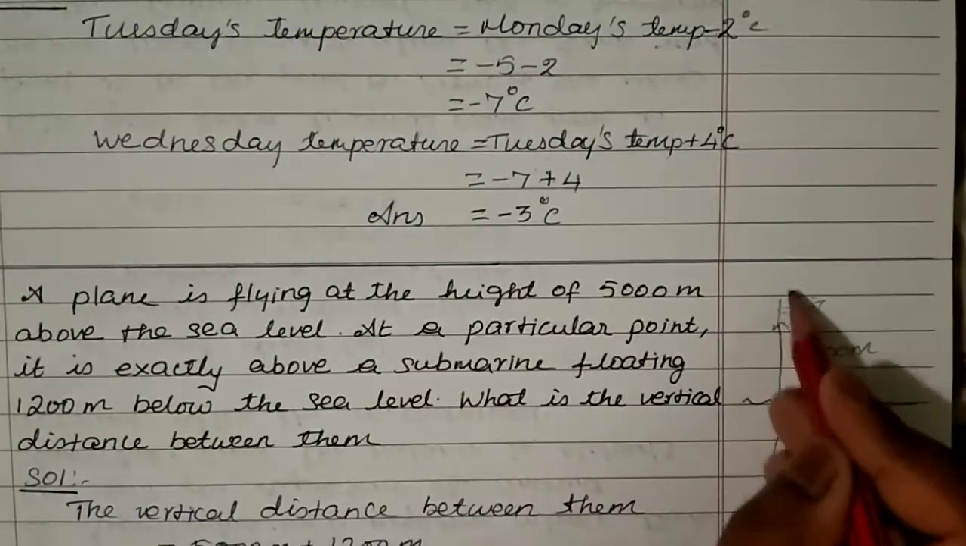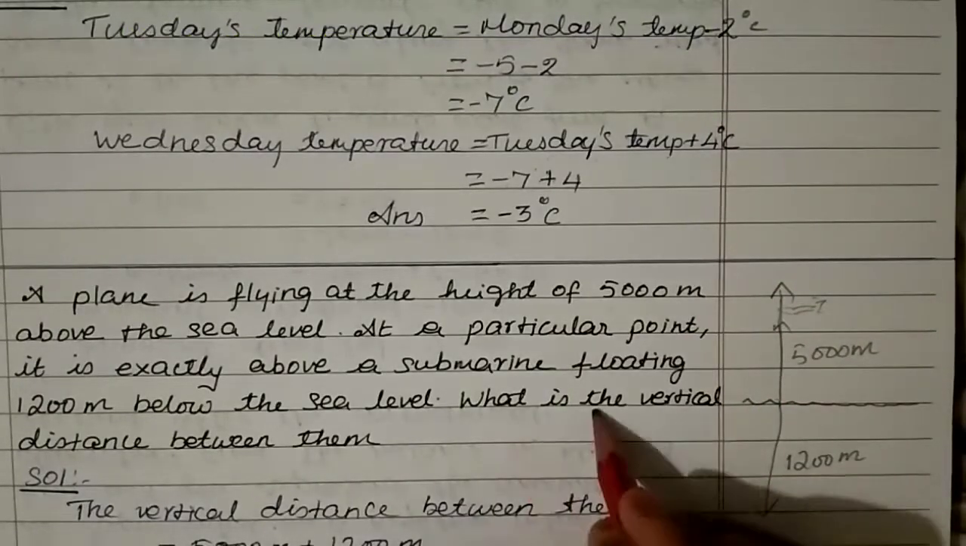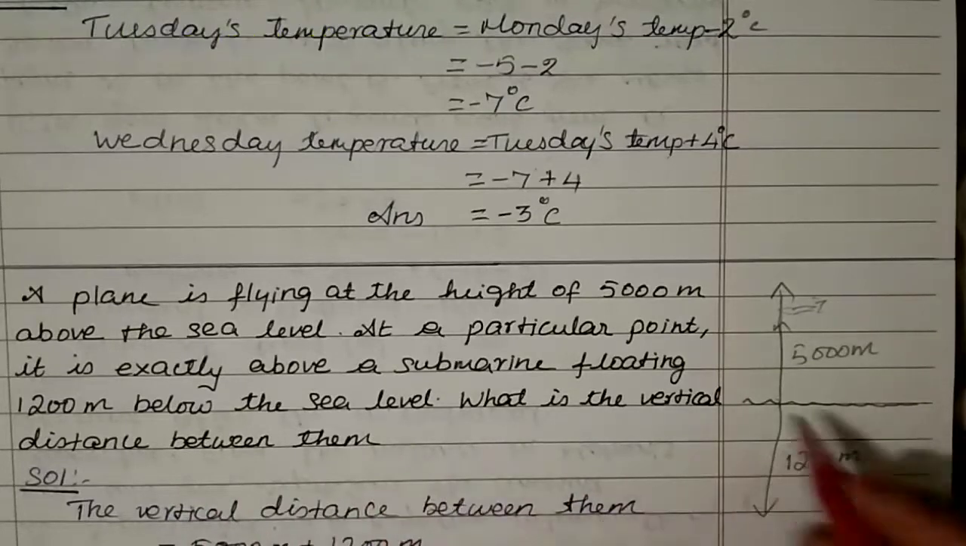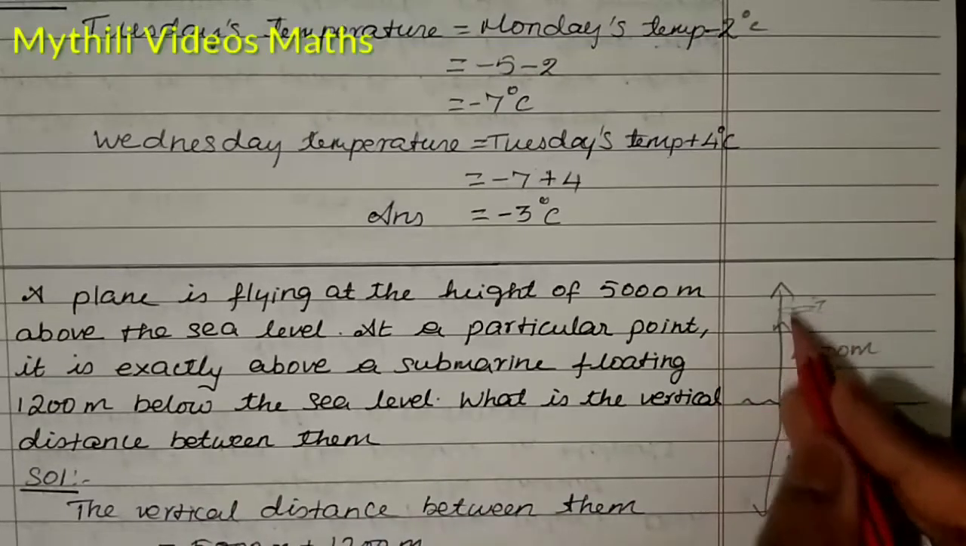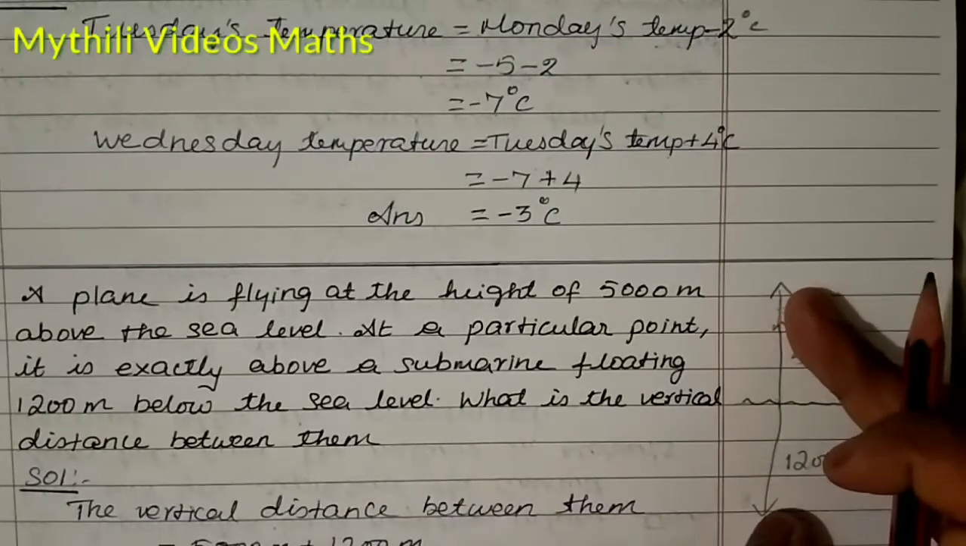Increase means 5000, like this we can take. Now what is the vertical distance between them? This is your horizontal line and this is your vertical line. Vertical line means we want to find the full distance. What is the full distance?